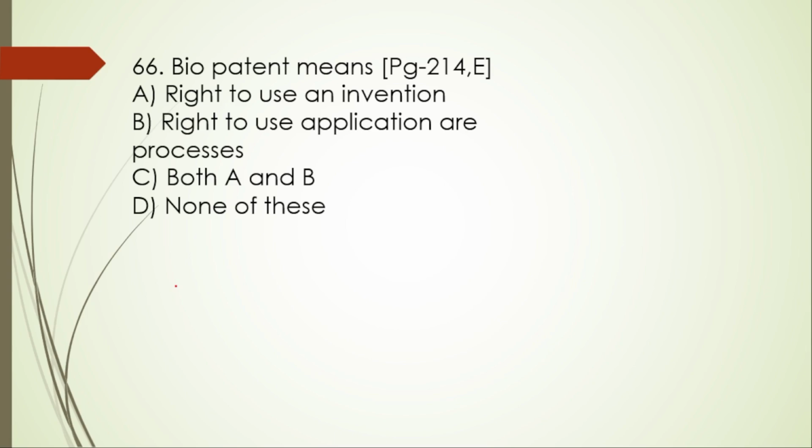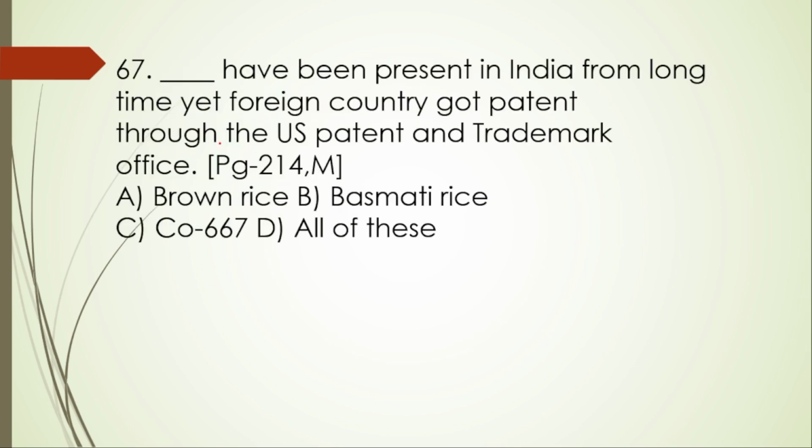66th one. Biopatent means a right to use an invention, yes, a right to use applications or processes, yes, both are right. So the right option is C. 67th one.